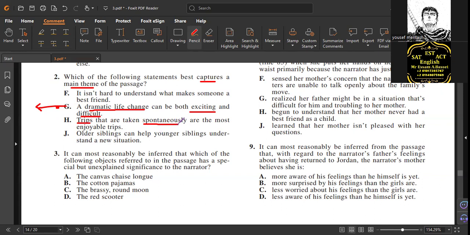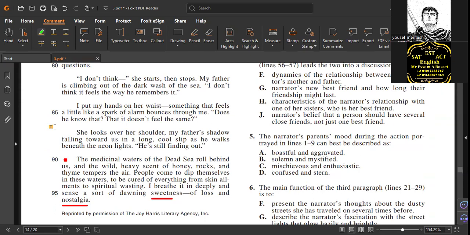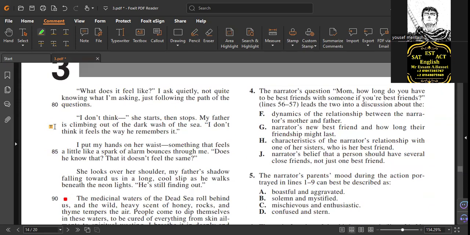They took the trip spontaneously, so I chose it right away without reading it. Yes, and the test can help you. It says a dramatic life change. Do we have a change in life in the text? Yes. Is it exciting? Yes. Is it difficult? Yes. So through reading, the beginnings and ends of each paragraph can help you. Yes or no? Yes. That's why.